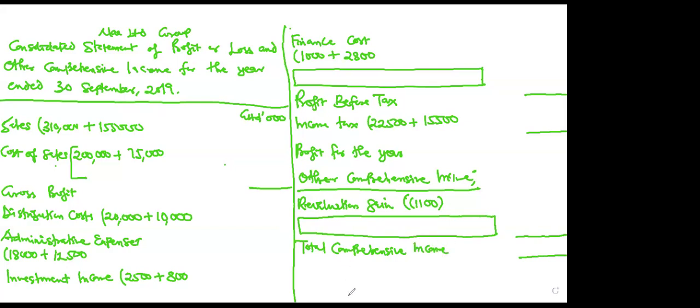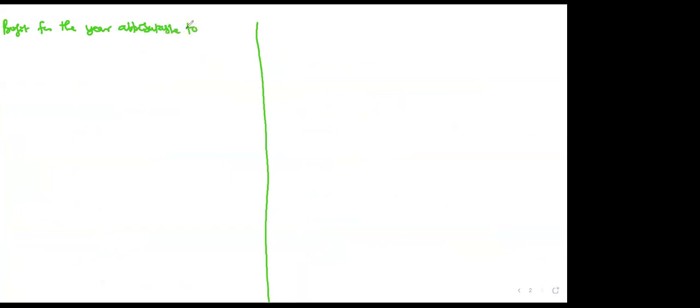Now, when you get your total comprehensive income, you are supposed to share the profit for the year and the total comprehensive income. You share it for NCI and then the parent. So you can leave two lines right under it. Leave two lines under the total comprehensive income. Then you come and see profit for the year attributable to. That means we'll share the profit for the year for NCI and then the parent. Then you close it.